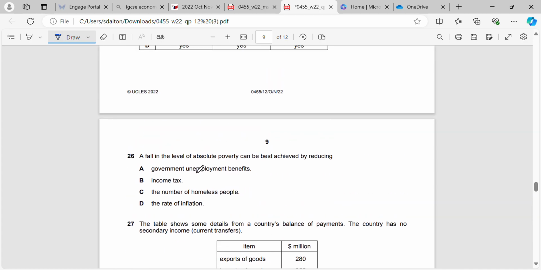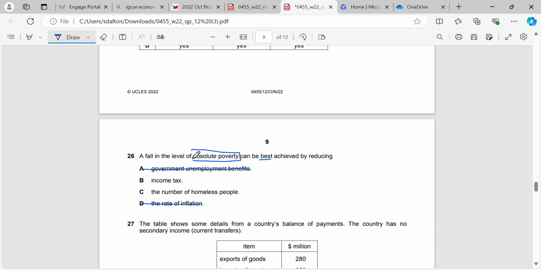Question 26. A fall in the level of absolute poverty can be best achieved by reducing. Okay, so if you reduce unemployment benefits, what's that going to do? That's going to increase poverty levels, right? Because people who don't have a job are going to be getting less money when they're not working than they were previously. If you reduce the rate of inflation, that's also not going to reduce absolute poverty.